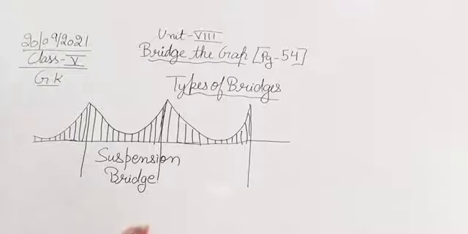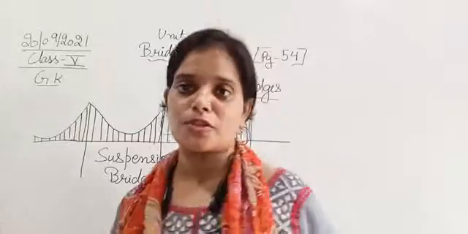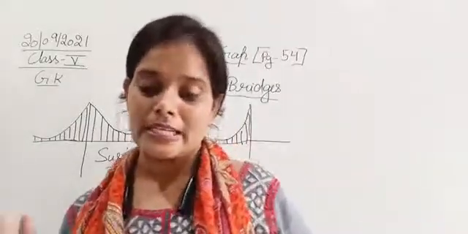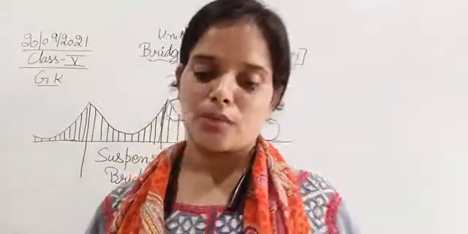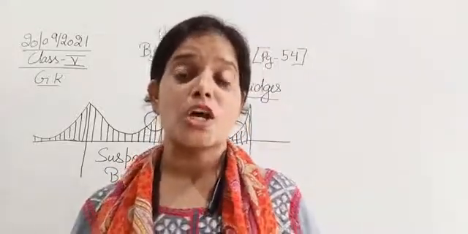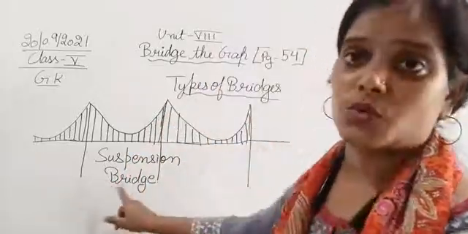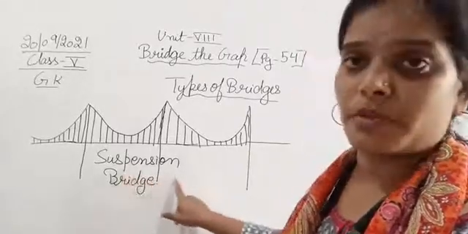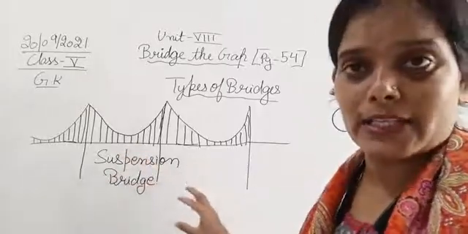Okay, so now I'll move to the topic, that is Brooklyn Bridge. This is the shape of the suspension bridge only. If we talk about the first paragraph, it is written: completed in 1883, the Brooklyn Bridge connects Brooklyn with Manhattan through the East River. For a long time, it was the longest suspension bridge. So that means Brooklyn Bridge looks like this, because that's a suspension bridge. Brooklyn Bridge was a suspension bridge, so it must be looking like this only.